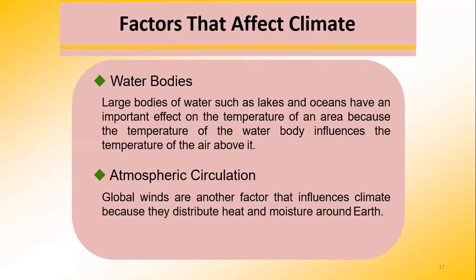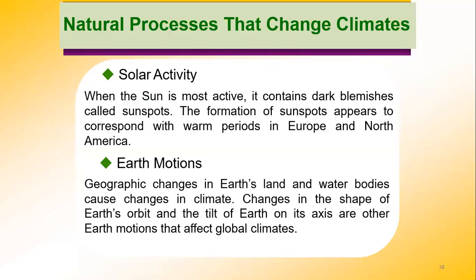All right. Now, factors that affect the climate: we know that large water bodies like lakes and oceans have a very important effect on the temperature of the area, because the temperature of that water body will influence the temperature of the air above it. And atmospheric circulation, meaning the global winds, is also a factor that influences climate, because they distribute heat and moisture around the earth.